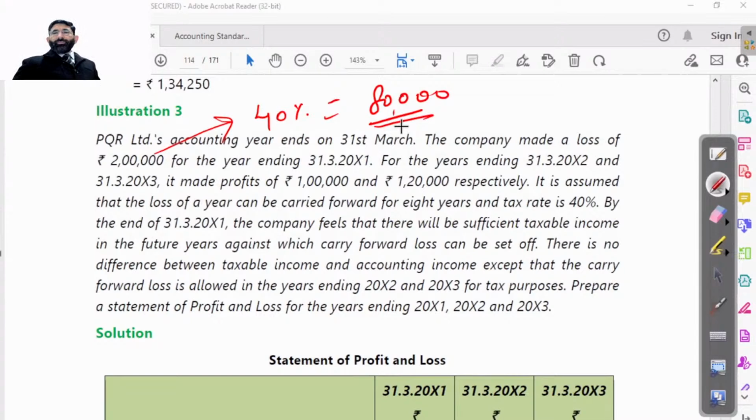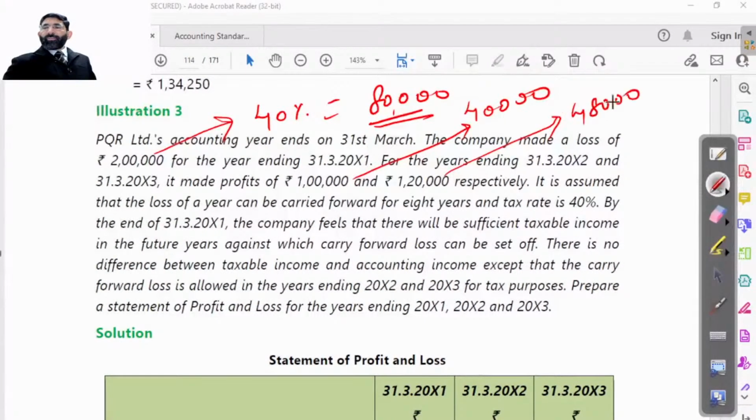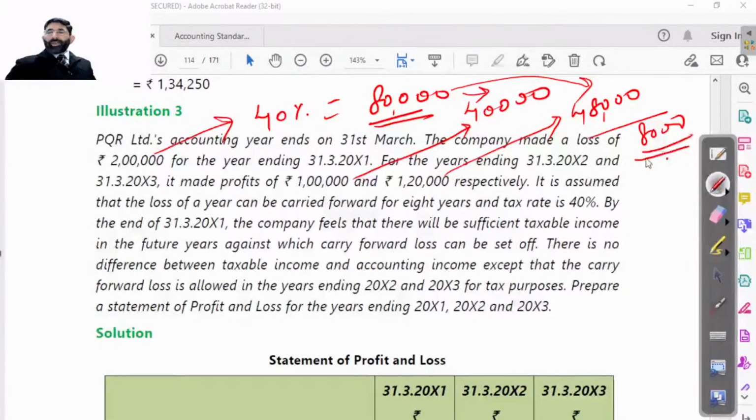In the next year, we will be allowed to adjust 40,000 because this is 40% of 1 lakh. And in the following year, 1 lakh 20,000 into 40%, that is 48,000, but we have to adjust the maximum. So 8,000 is payable in 2013. That is a simple thing.